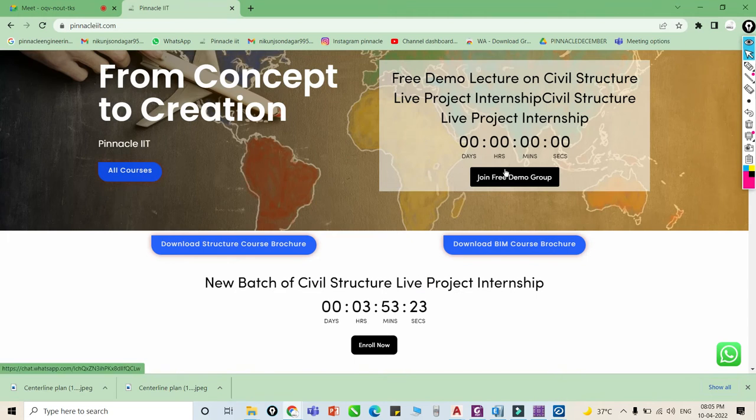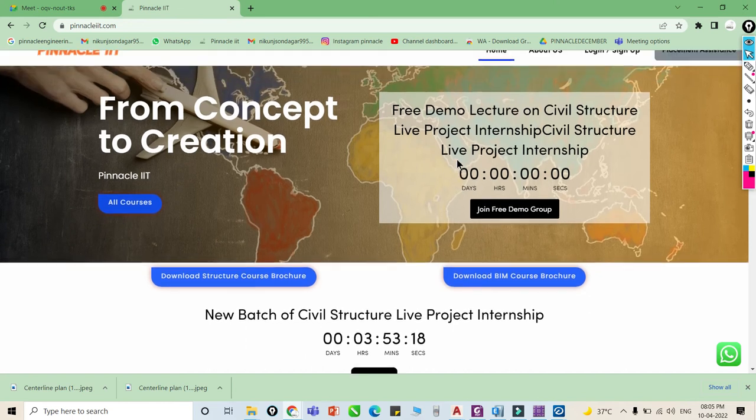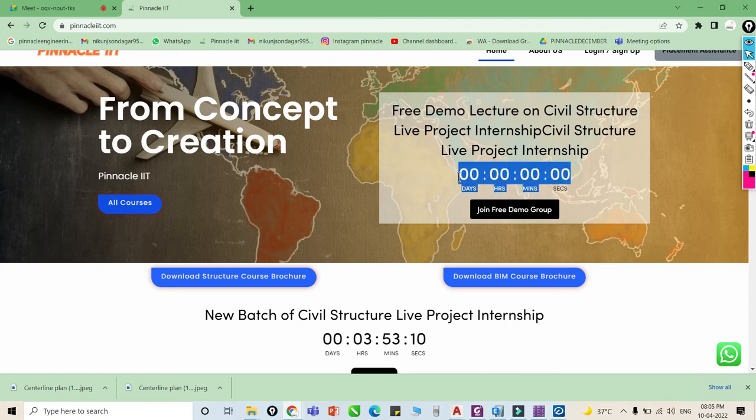Now, is there anyone with any confusion? Does STAAD Pro have the same level of drawings as this ETABS? See, both softwares are useful for analysis purposes, right? For design, ETABS will give you reinforcement directly.